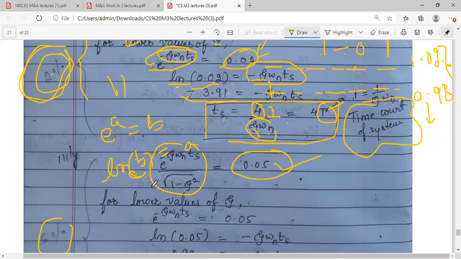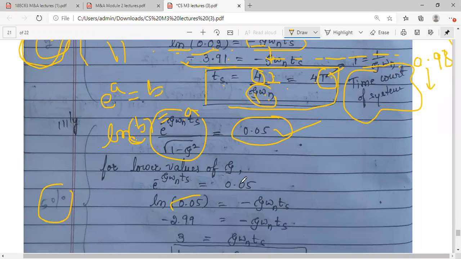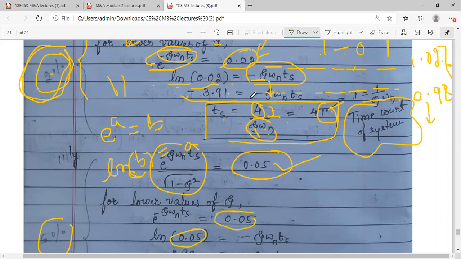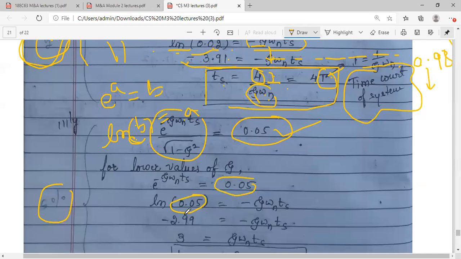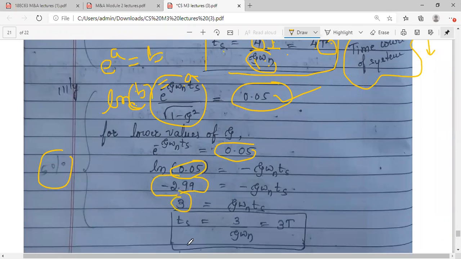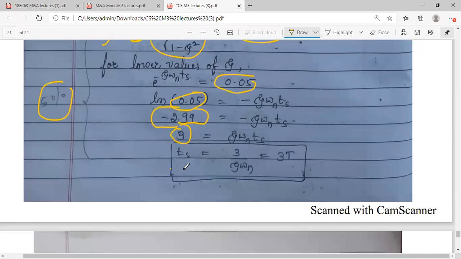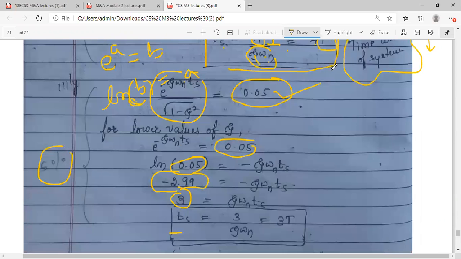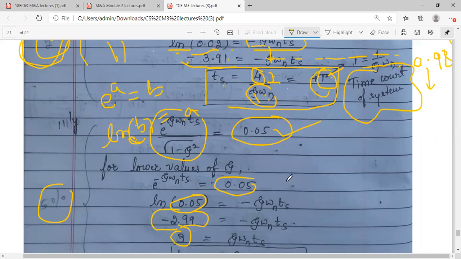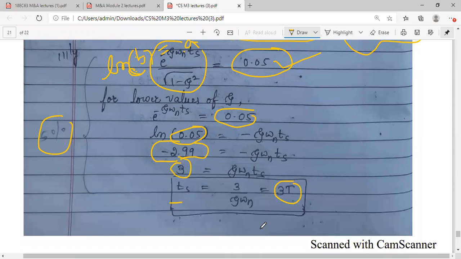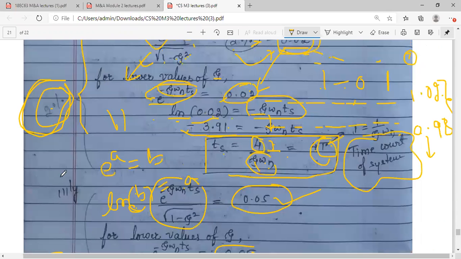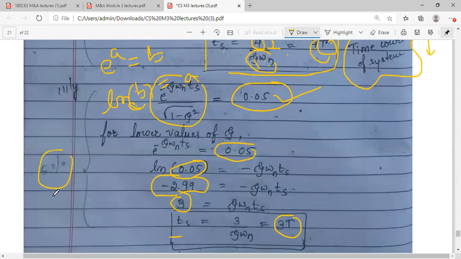So again, going for the calculations, what will change? Only this number. Earlier it was 0.02, now it is 0.05. You can go for the calculation. Ln of 0.05 is minus 2.999. It is approximated as 3. So the settling time Ts, earlier we had got 4, now we will get 3. So that is 3 times the time constant of the system. So I have calculated the settling time for both 2% as well as 5%.